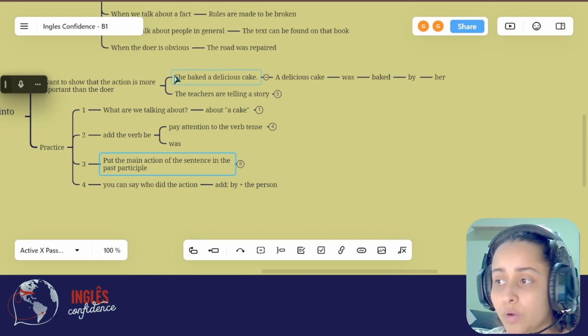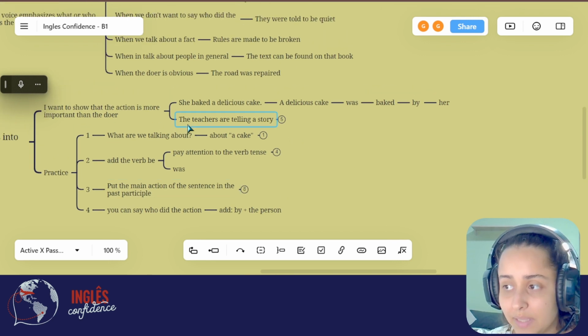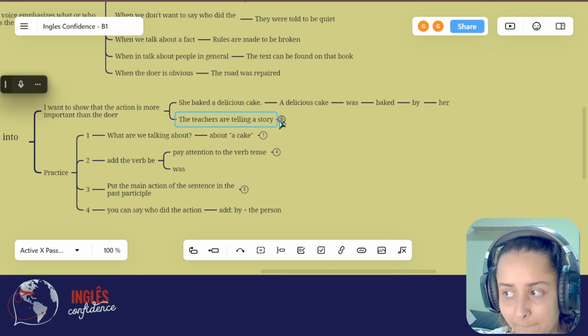Here, what are we talking about in this sentence? The teachers are telling a story. What are we talking about? We are talking about a story. Okay, now we add the verb be.